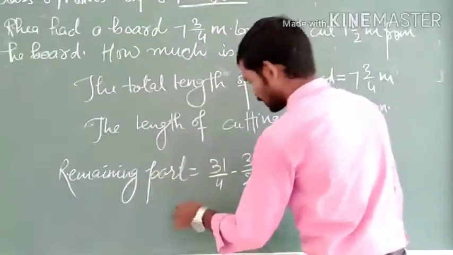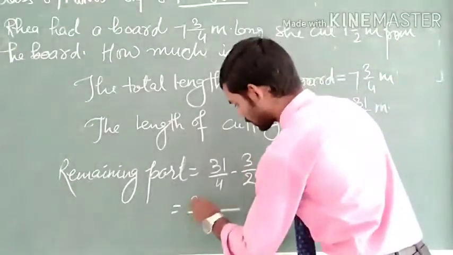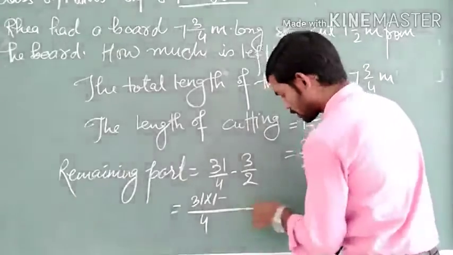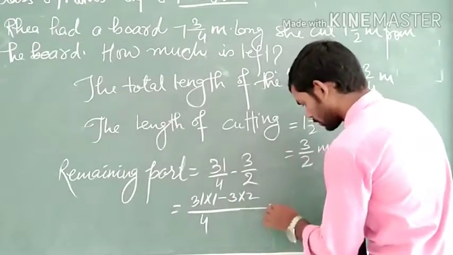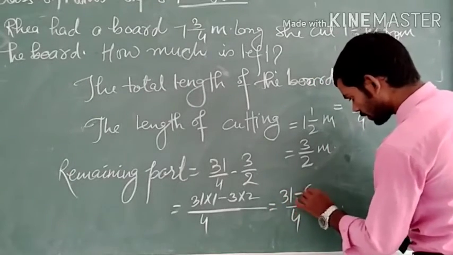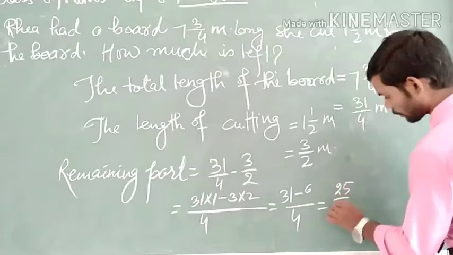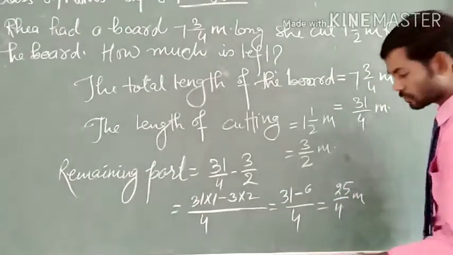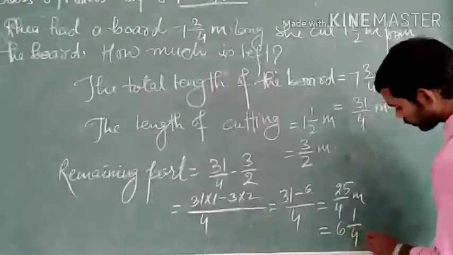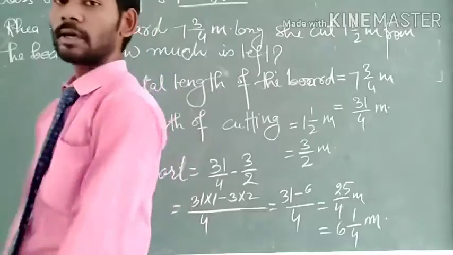So the LCM is equal to 4. 4 divided by 4 is 1, so write 31 multiplied by 1, and when we divide 4 by 2 we get 2 as the quotient, so multiply 3 by 2. So here we get 31 minus 6 upon 4, and when we subtract we get 25 upon 4 meter. Or we can change it into a mixed fraction: 4 6s are 24, 6 whole 1 upon 4 meter. So this is the remaining portion of the board after cutting by Ria.